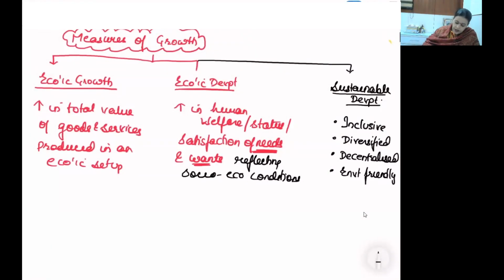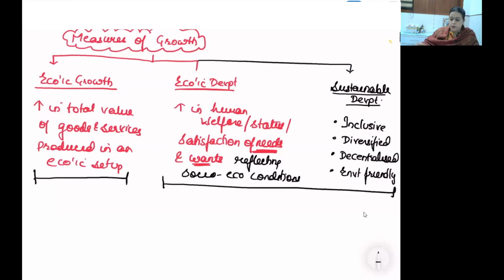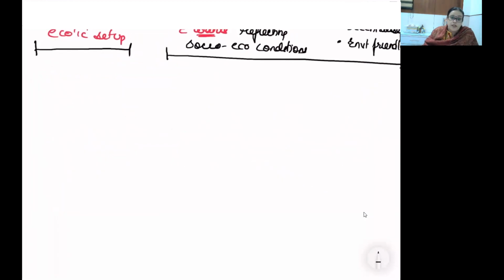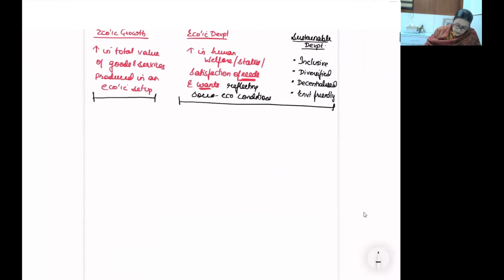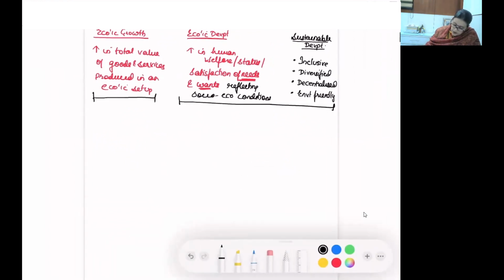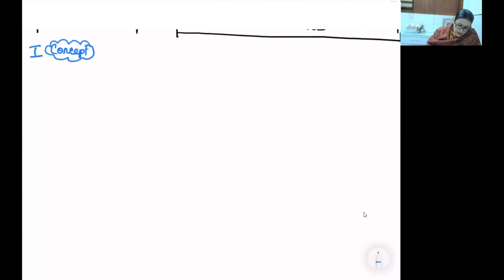Back to my whiteboard. So what we are doing actually, we have taken that economic growth can be distinguished from economic development or sustainable development. We are believing that economic development and sustainable development can be applied synonymously. What is the difference that I see between economic growth and development? So this is my economic growth column, this is the economic development column. Carefully, with every point as a concept, okay?